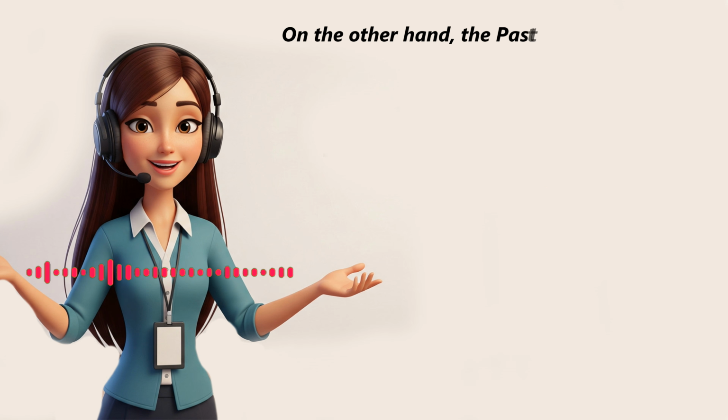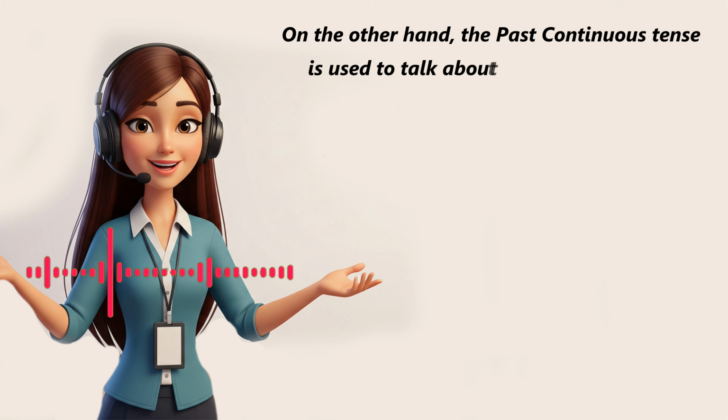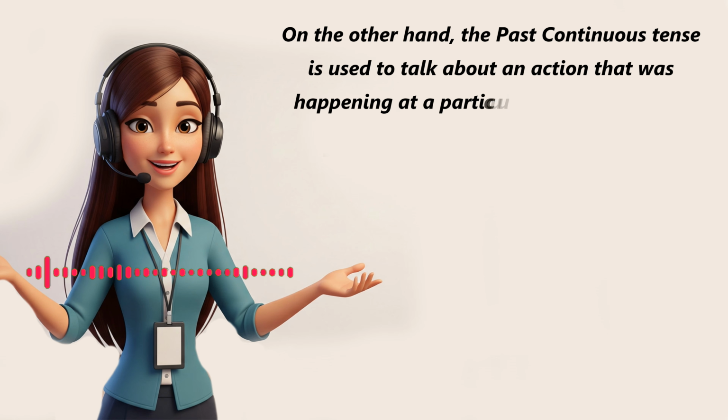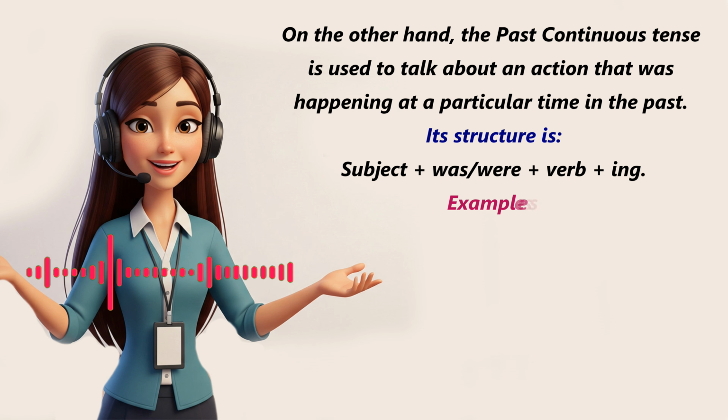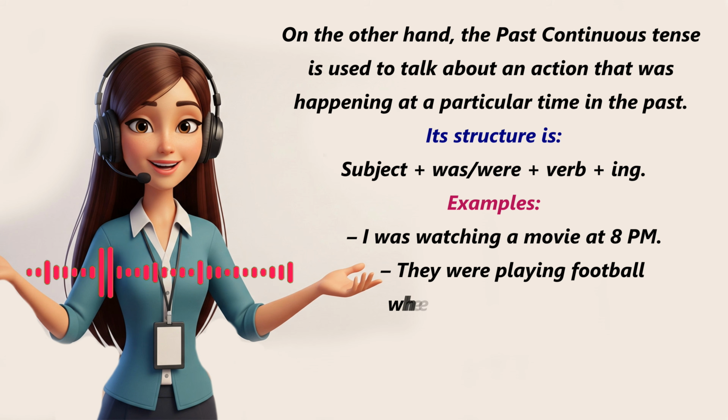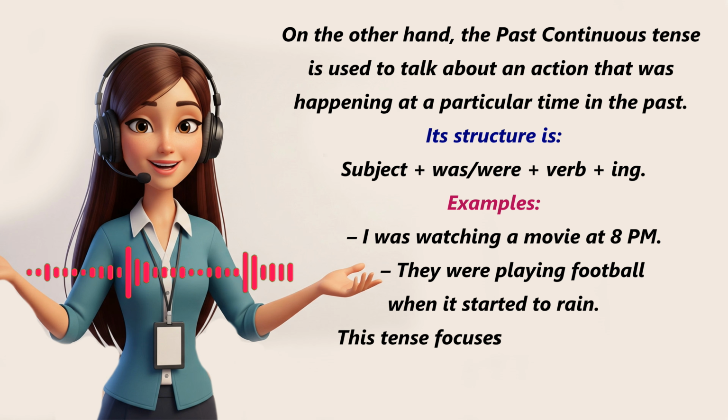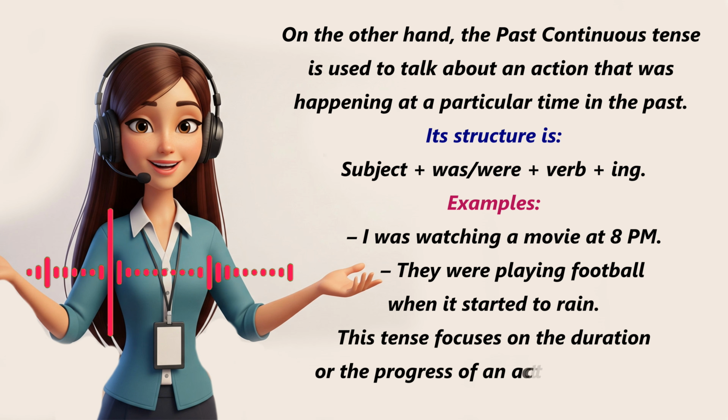On the other hand, the past continuous tense is used to talk about an action that was happening at a particular time in the past. Its structure is subject plus was/were plus verb plus -ing. Examples: I was watching a movie at 8 p.m. They were playing football when it started to rain. This tense focuses on the duration or the progress of an action in the past.